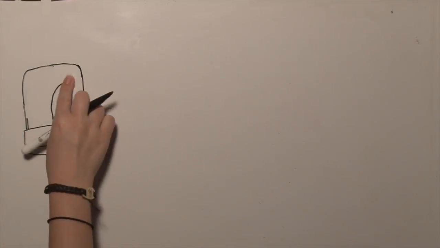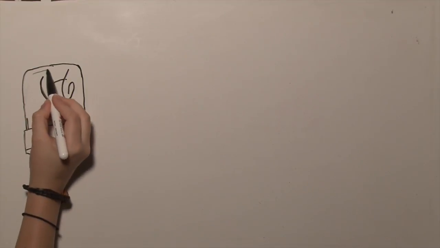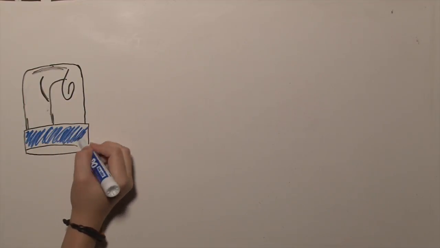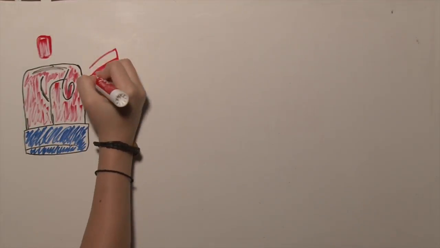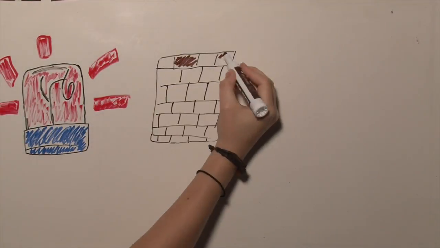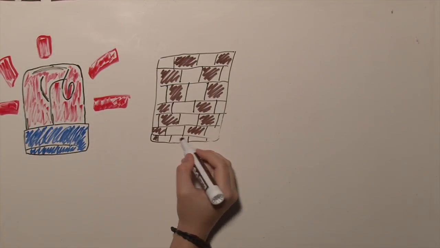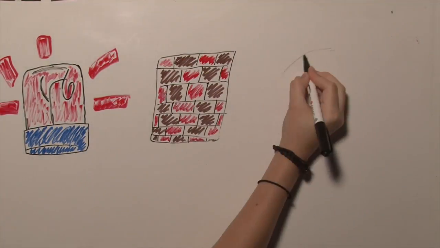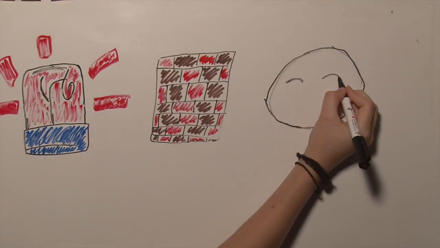Once already stressed, according to Hans Selye, the body goes through the general adaptation syndrome, or GAS, which is the concept of how one's body responds to stress in 3 phases: alarm, resistance, and exhaustion.